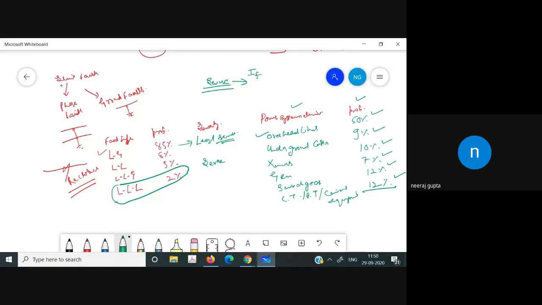Because it depends upon the magnitude of the fault and its potential for causing damage. What is the magnitude, and what is its potential for causing damage, how the damage will be caused. So the severity of the fault can be expressed in these terms.